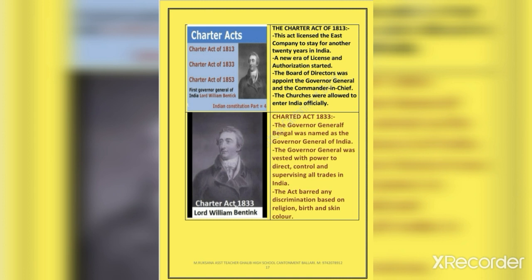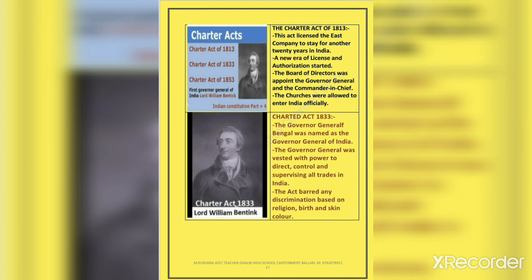This act licensed the East India Company to stay for another 20 years in India.